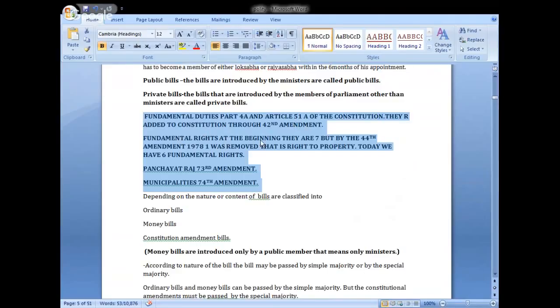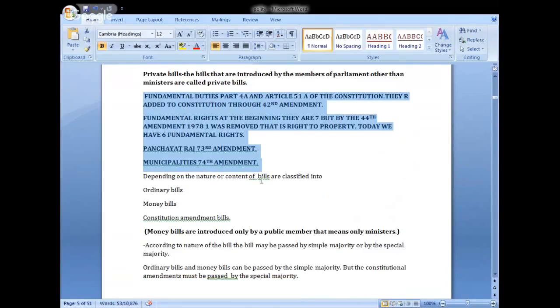Fundamental rights. At the beginning there were seven, but in the 44th Constitutional Amendment 1978, one fundamental right was removed, that is the right to property. Today we have six fundamental rights. Panchayat Raj came in through the 73rd Amendment. Municipalities, 74th Constitutional Amendment. Okay.